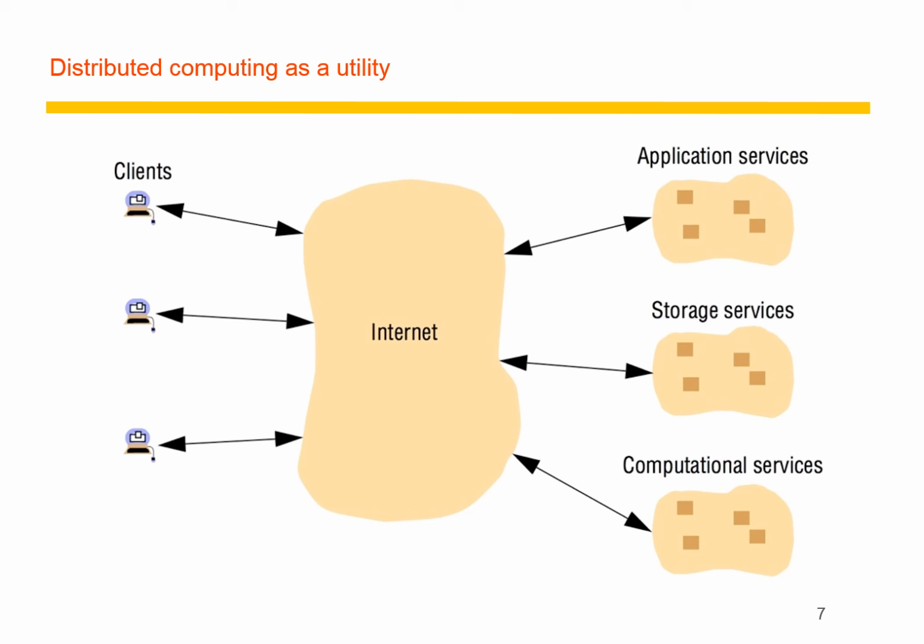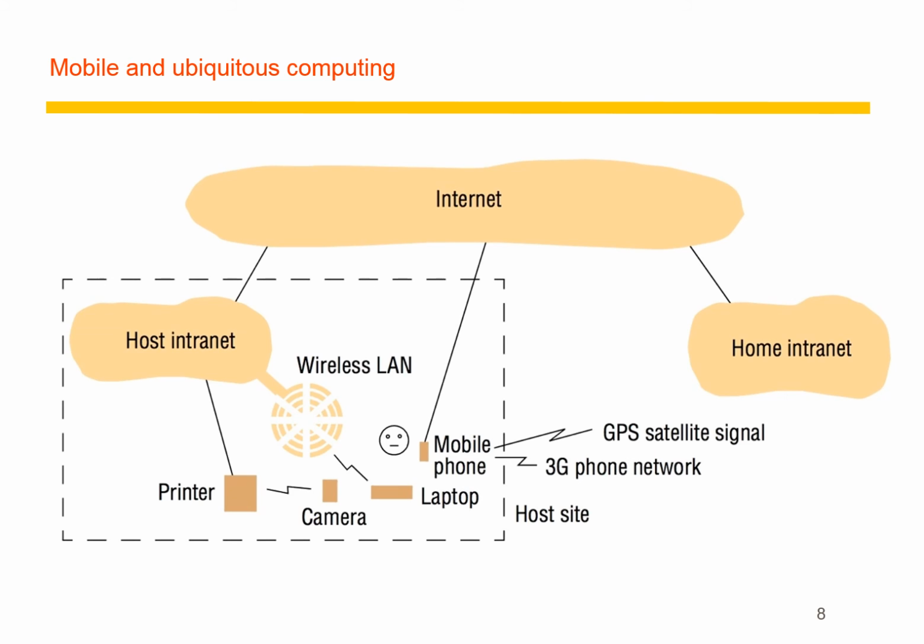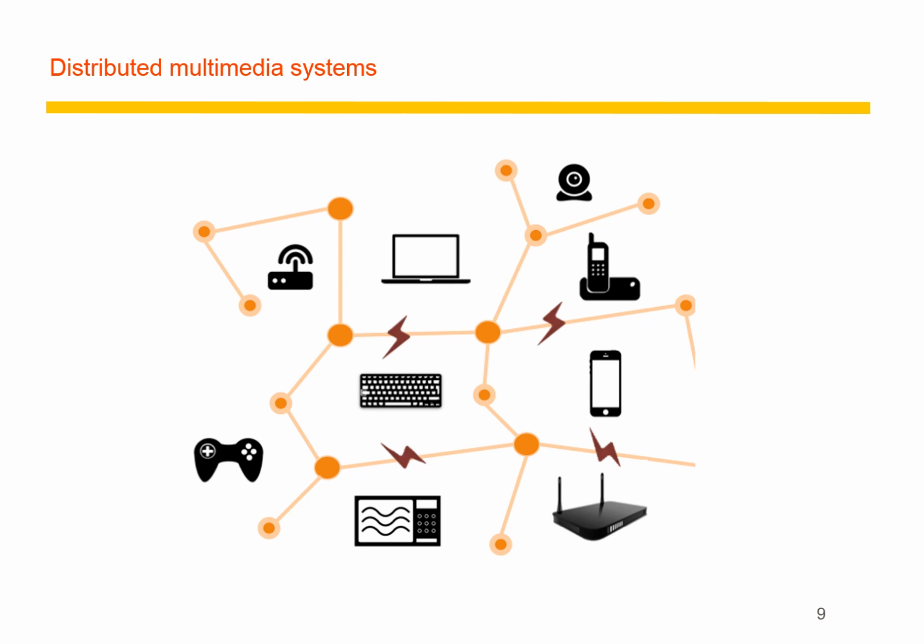This is one example of mobile and ubiquitous computing, bringing the internet together with a lot of devices like mobile phones, laptops, cameras, and printers. They are combined with a local network, and thereby launched under a global network. So anything and everything is provided to the users. In distributed multimedia systems, cell phones, video, and cameras are all connected to bring you live entertainment.